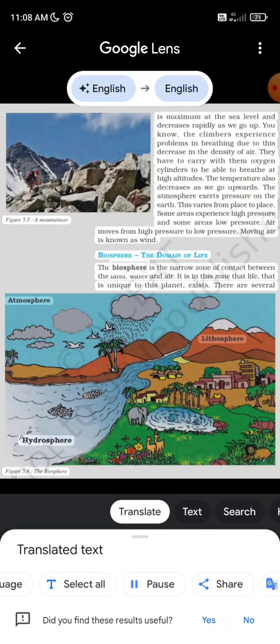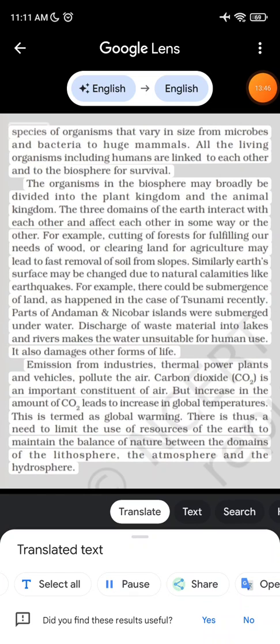Biosphere, the domain of life. The biosphere is the narrow zone of contact between the land, water, and air. It is in this zone that life, that is unique to this planet, exists. There are several species of organisms that vary in size from microbes and bacteria to huge mammals. Figure 5.6, the biosphere. All the living organisms, including humans, are linked to each other and to the biosphere for survival.